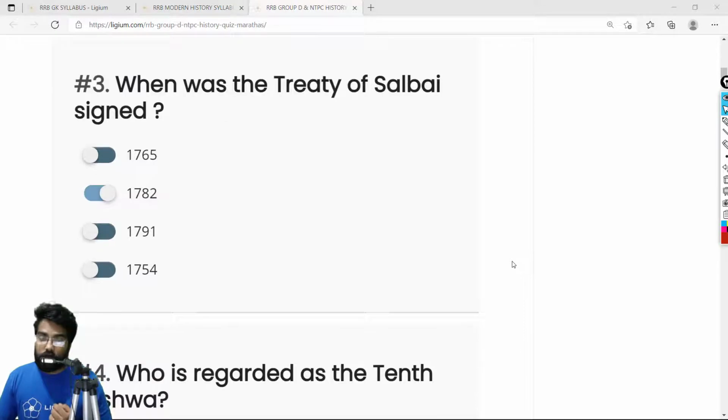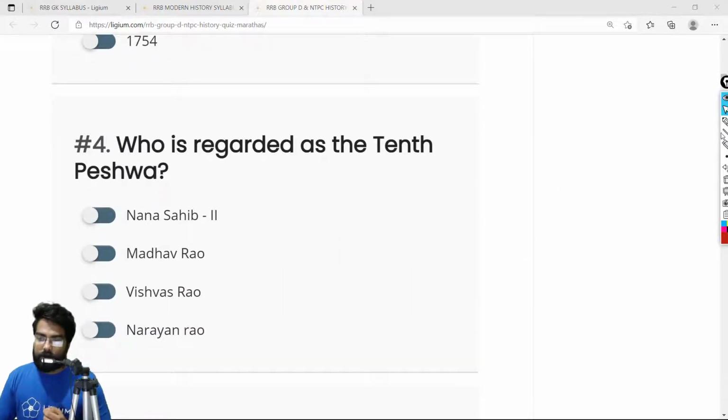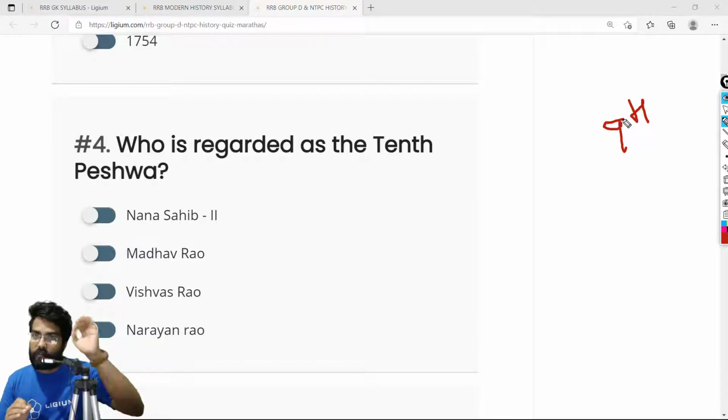Let's explore the fourth question. Who is regarded as the 10th Peshwa? This guy was never actually the Peshwa. There were a total of 9 Peshwas, but this guy was the adopted son of the 9th Peshwa, Balaji Bajirao II, who didn't have any son. So he adopted a guy and gave him the title Nana Sahib. Nana Sahib is technically regarded as the 10th Peshwa, but there are only 9 Peshwas. For many he is considered a Peshwa. So the correct answer is Nana Sahib 2.